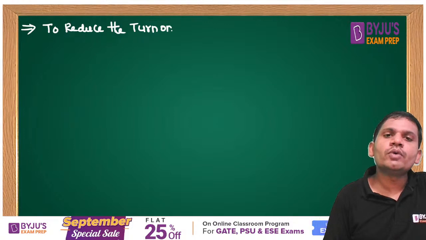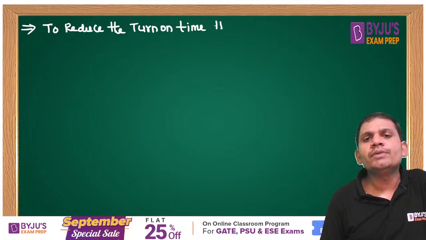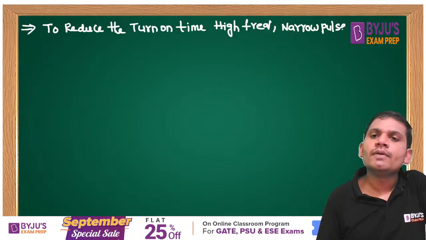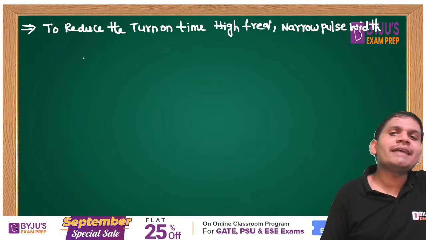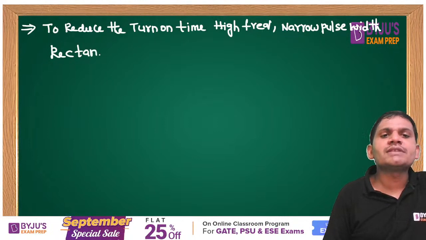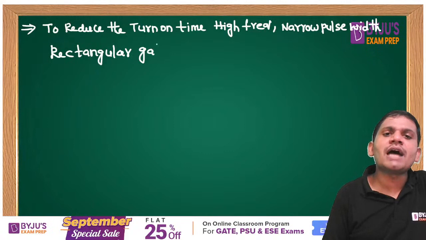High amplitude, high frequency, narrow pulse width, rectangular gate pulses are more preferable.